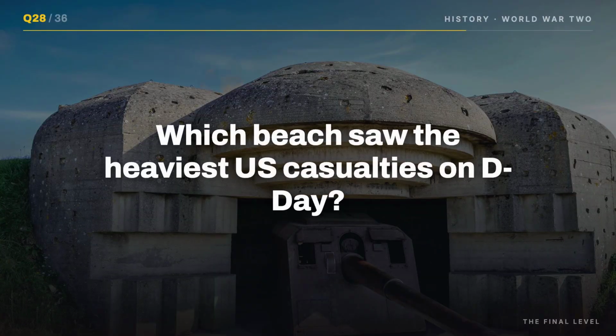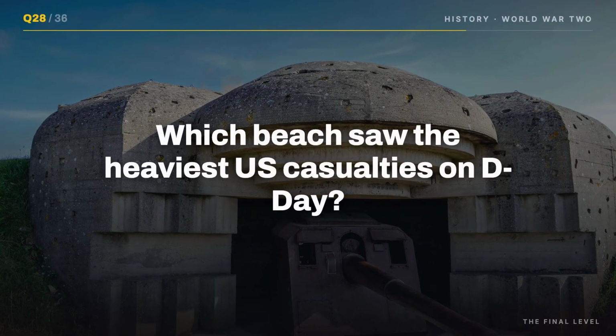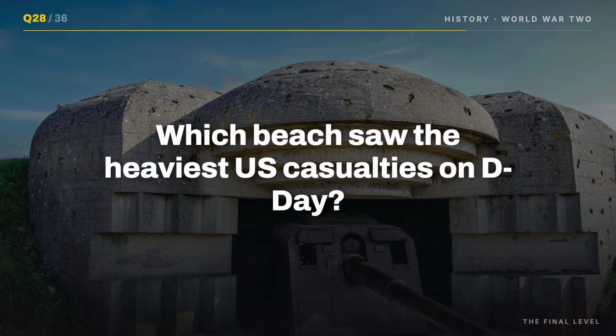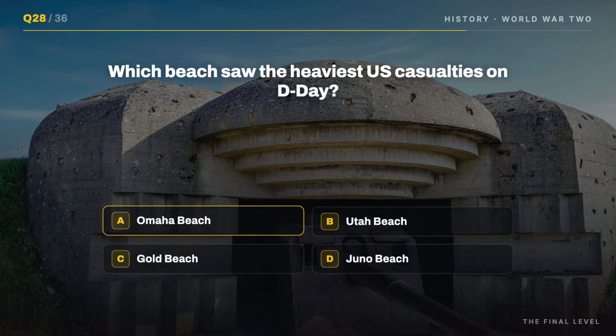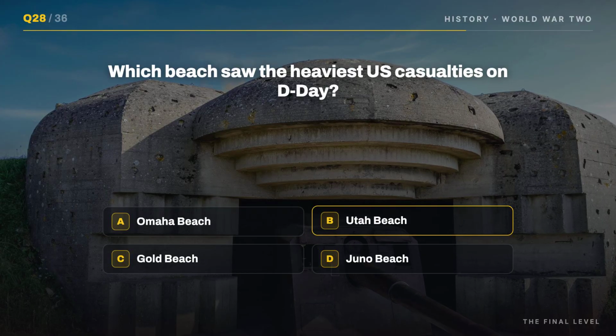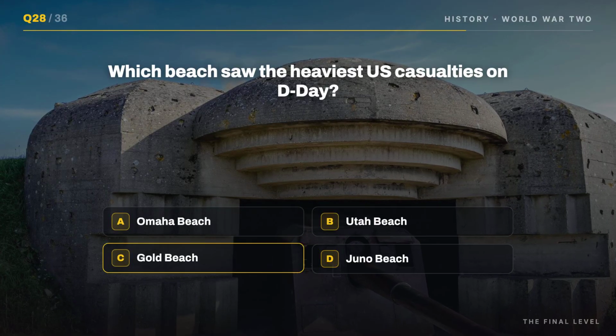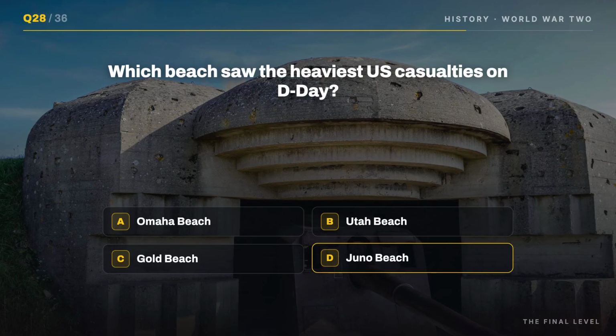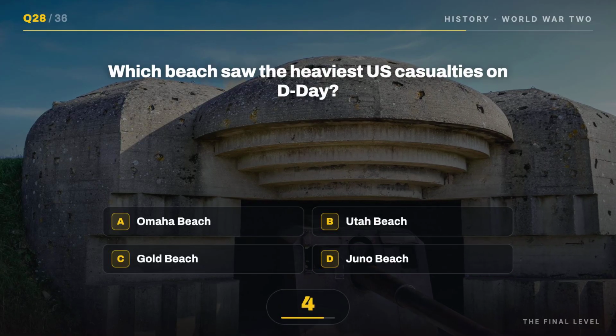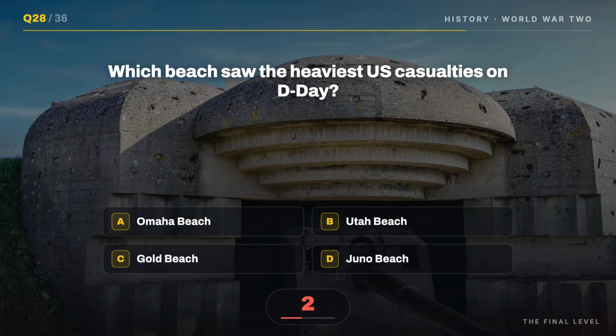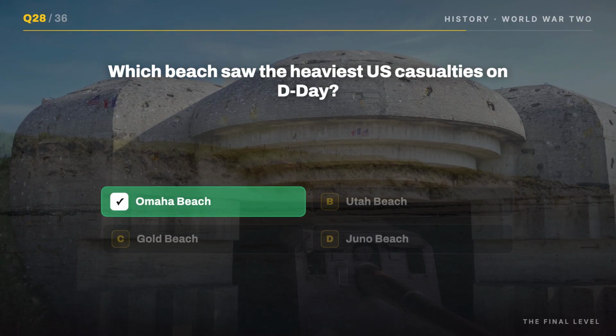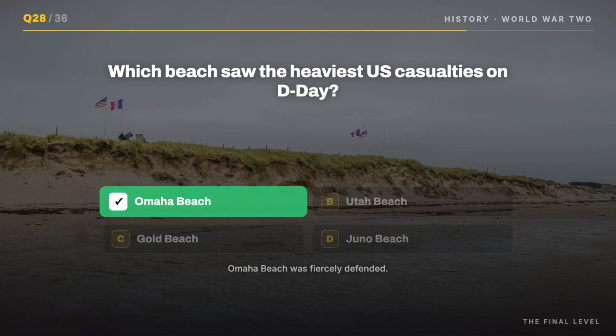Question 28. Which beach saw the heaviest US casualties on D-Day? Your options: A. Omaha Beach, B. Utah Beach, C. Gold Beach, D. Juno Beach. It's A. Omaha Beach. Omaha Beach was fiercely defended.